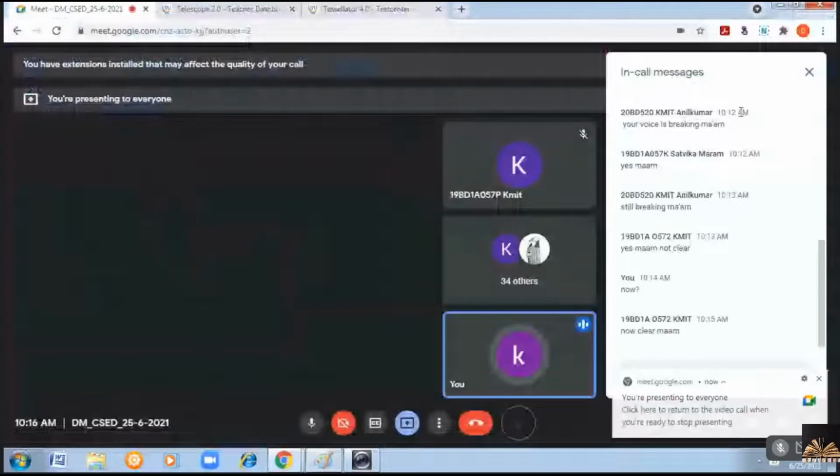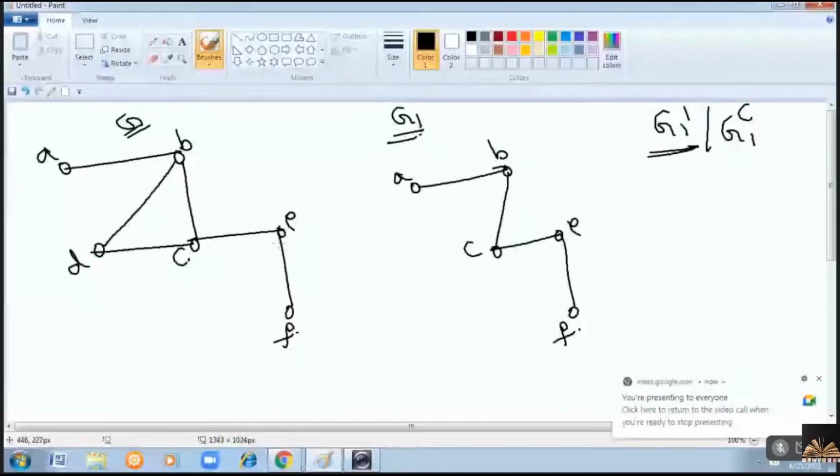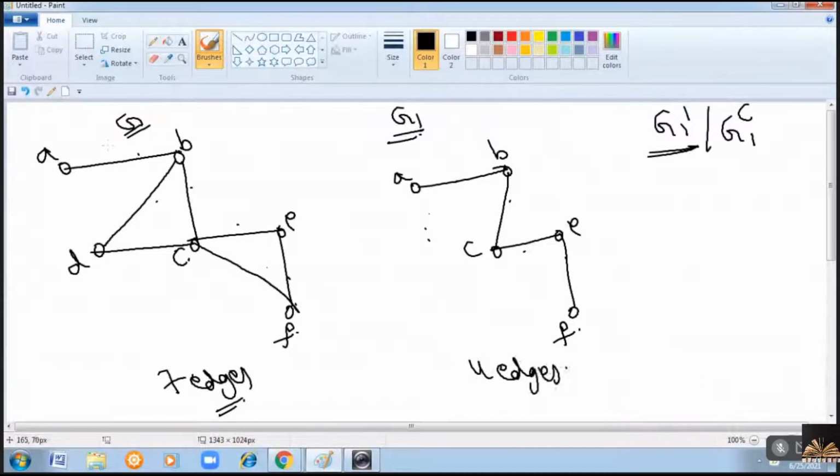Compare these two graphs and identify whatever vertices and edges are missing. Now, how many edges do we have here? 1, 2, 3, 4, 5, 6, 7. A total of 7 edges in the given graph. In the subgraph, 1, 2, 3, 4. 4 edges were there. Let me name the edges: E1, E2, E3, E4, E5, E6, E7. Now in the subgraph E1 is there, E3 is there, E5 is there, E7 is there.